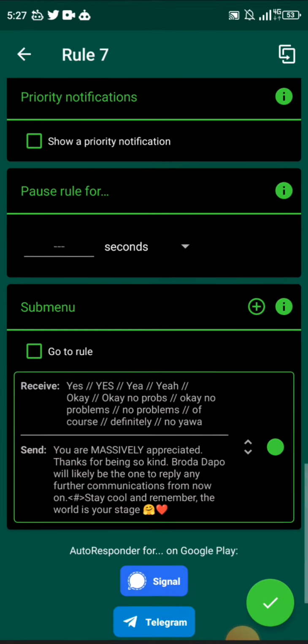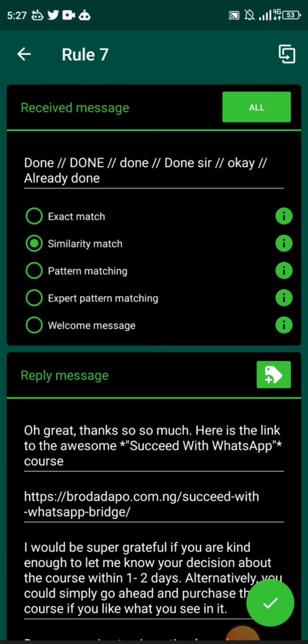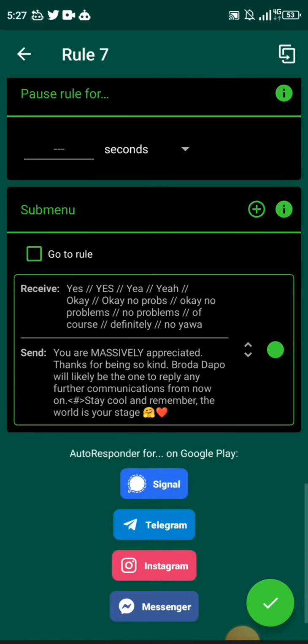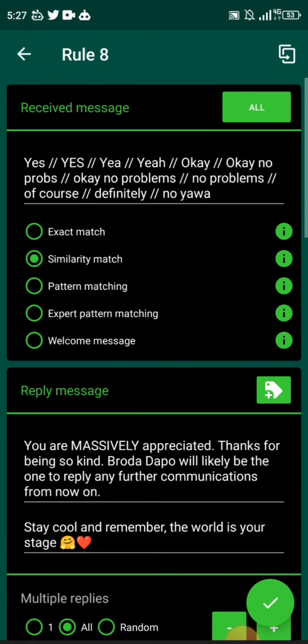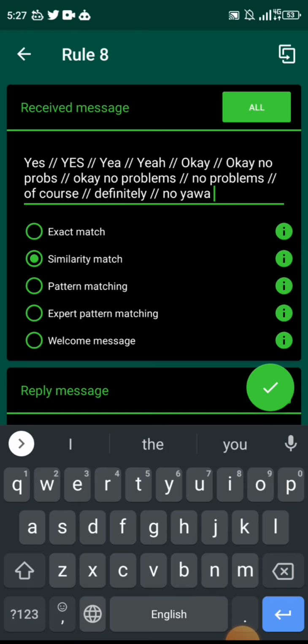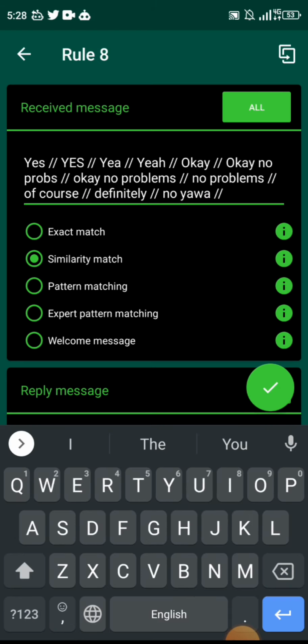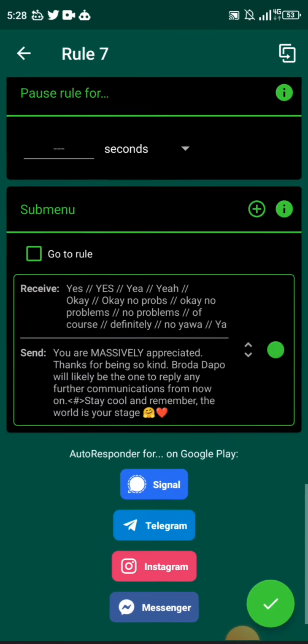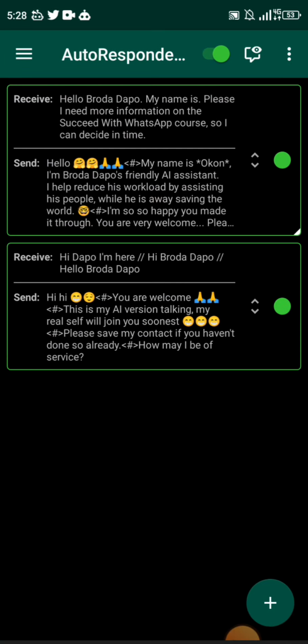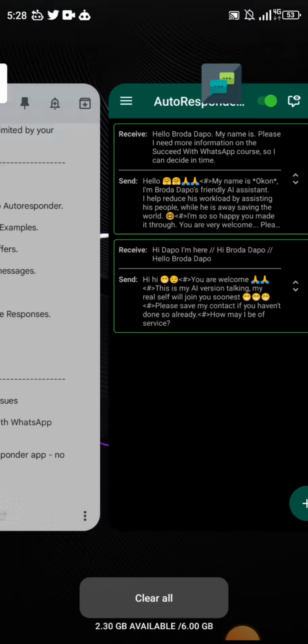Then also this is another perfect example. See, done, sir, okay, already done. So that will also happen. So that's picking up on multiple responses. Then you have yes, yeah, okay, no problem. I can add one more and put that as yeah, right? And then save that. Okay, so we have done all that already.